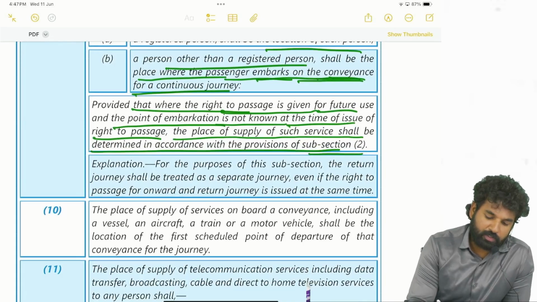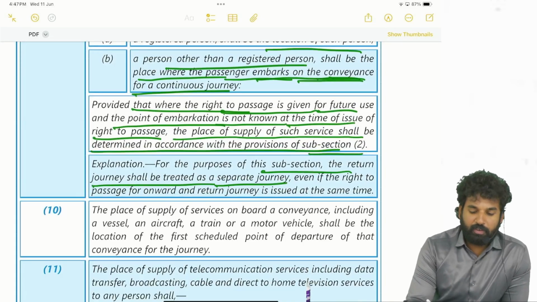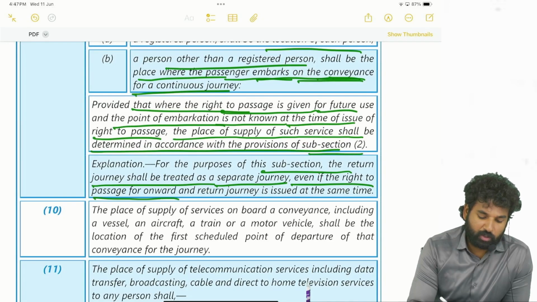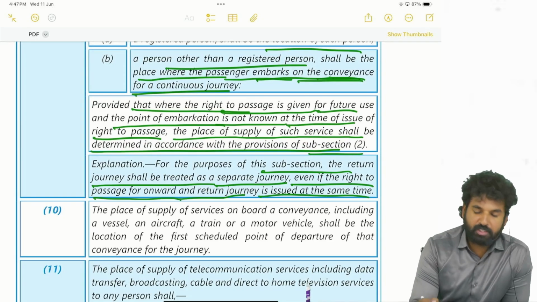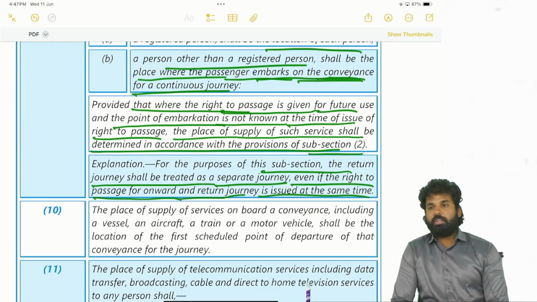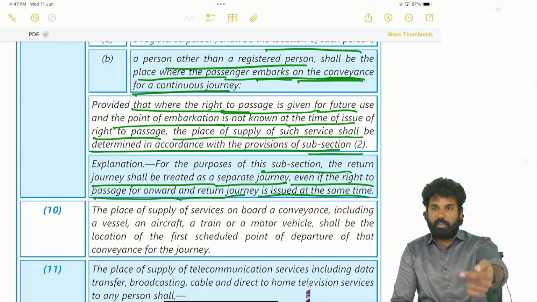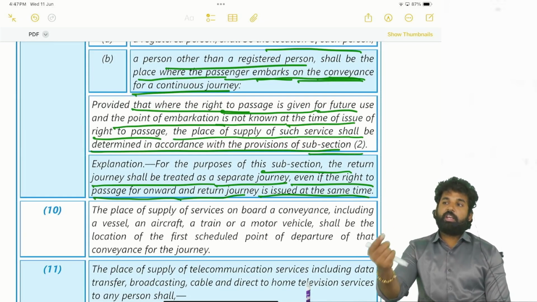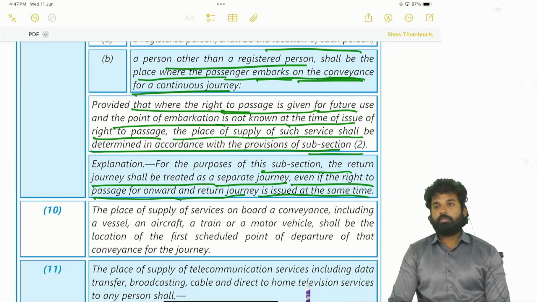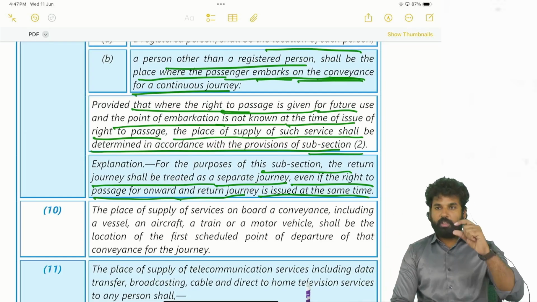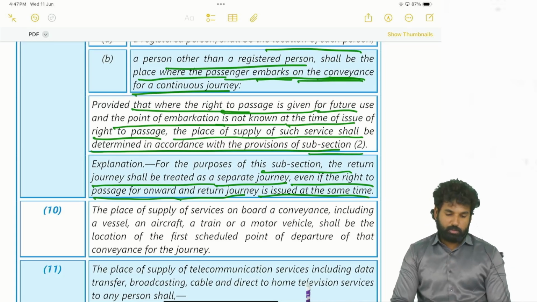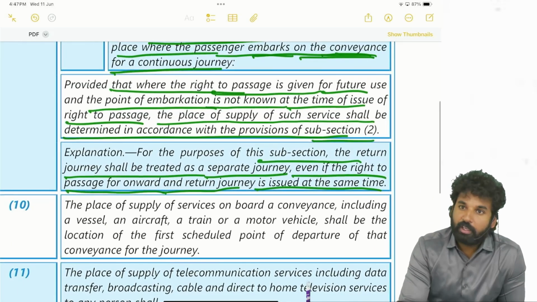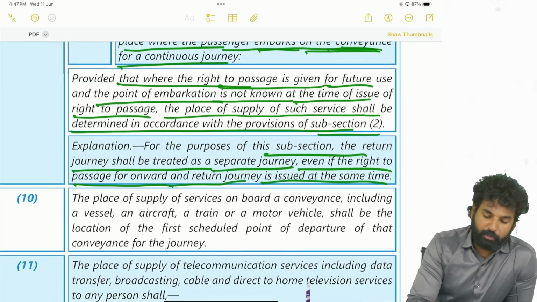So for the purpose of this subsection, the return journey shall be treated as a separate journey, even if the right to passage for onward and return journey is issued at the same time. So return journey is a separate journey. So while coming back from a trip, in such cases where he is onboarding while returning, that will be the place of supply. So the point of embarkation is the matter here. So from where he is onboarding the conveyance, onboarding the vehicle, that will be the place of supply.